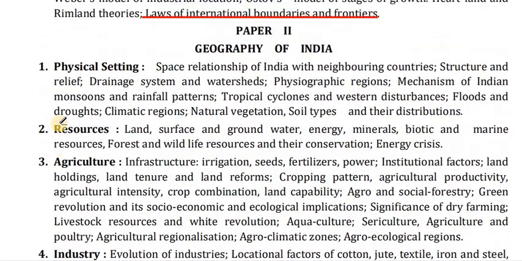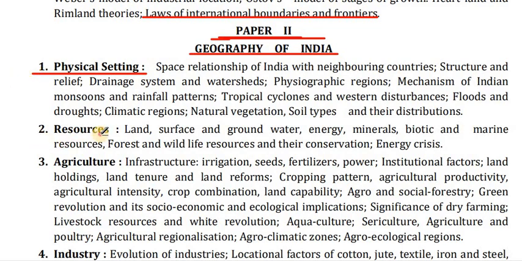Now move toward Paper 2 of the geography optional paper. Paper 2, the geography of India. Point number 1 of the geography of India is physical setting: the space relationship of India with neighboring countries, structure and relief, drainage system and watersheds, physiographic regions, mechanism of the Indian monsoons and rainfall patterns, tropical cyclones and western disturbances, floods and droughts, climatic regions, natural vegetation, soil types and their distributions.